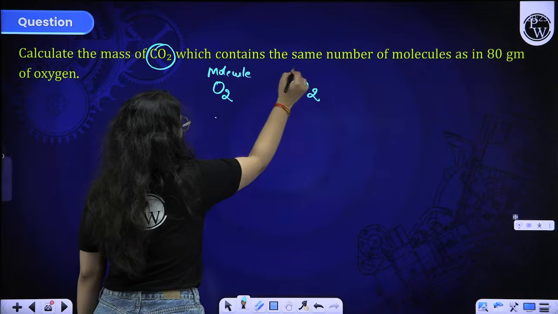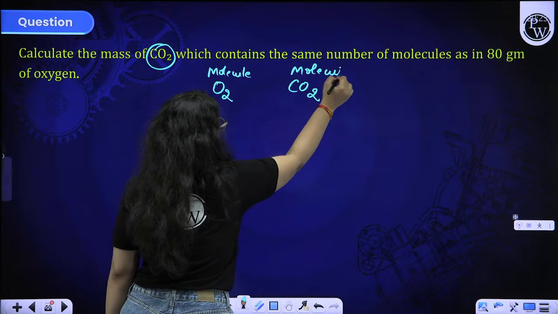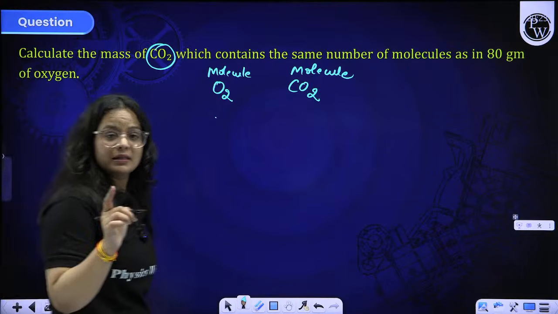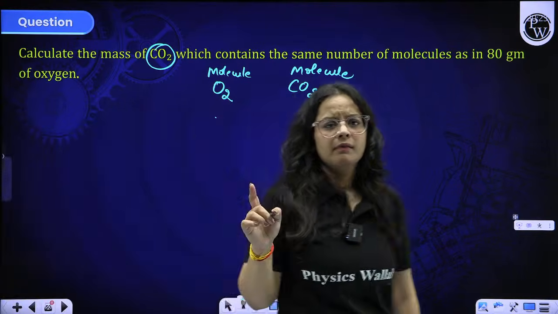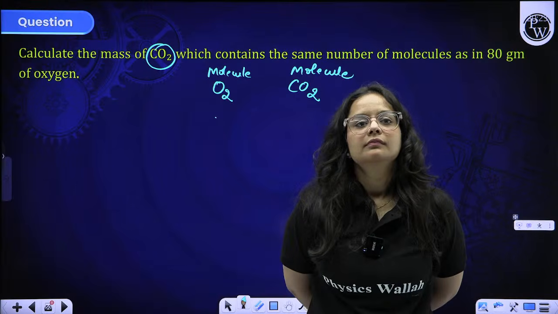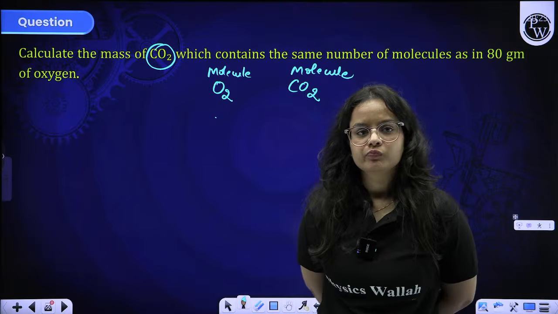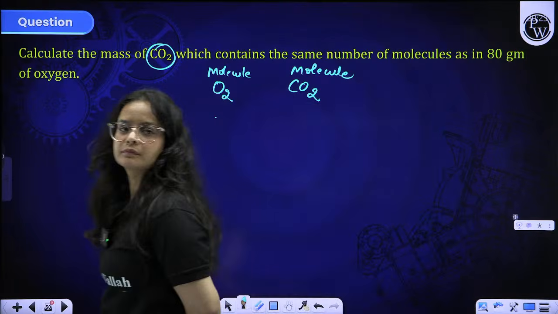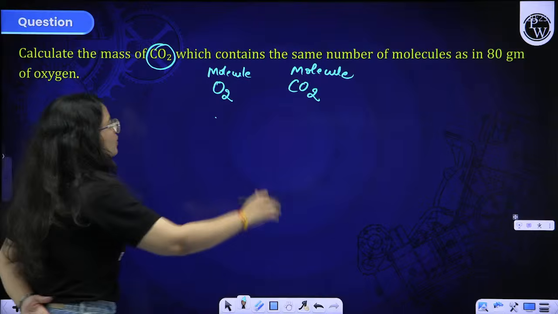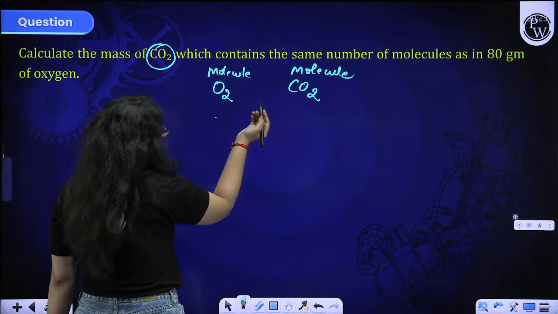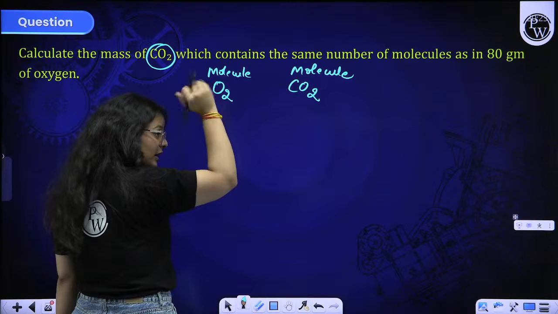formula you can equate in terms of mass. What is the formula of molecule? Given mass. So you have to equate the molecules. For the molecules, you can use the mass-molecule relation.